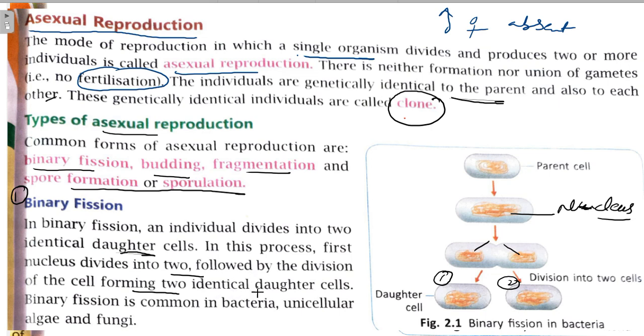Binary fission is common in bacteria. These are examples of organisms doing asexual reproduction: bacteria, unicellular algae, and fungi. So next we will move on to the next page.